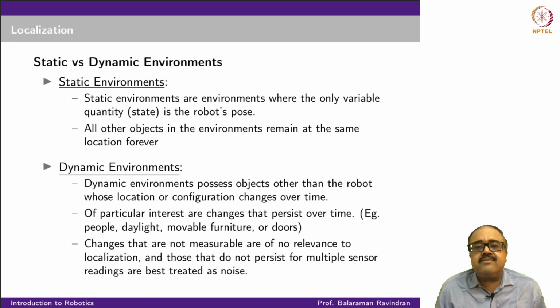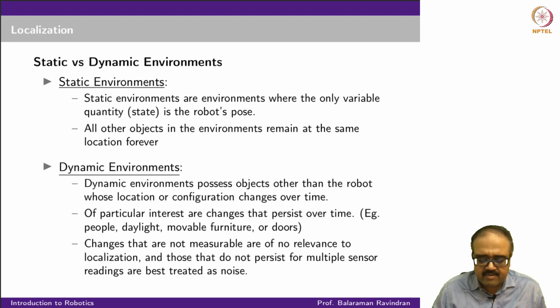So these are very transient noises, transient motion, and they don't really affect your localization, and you could just treat them as noise.